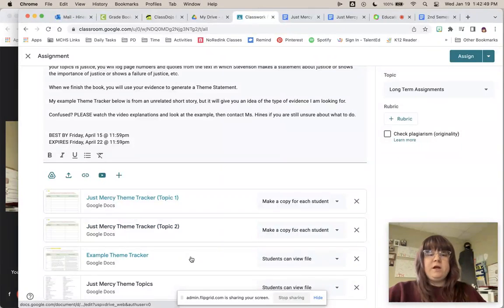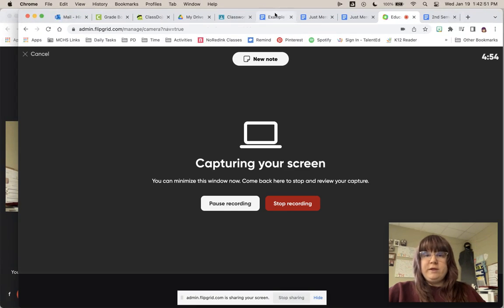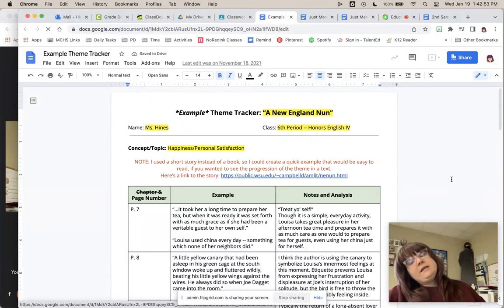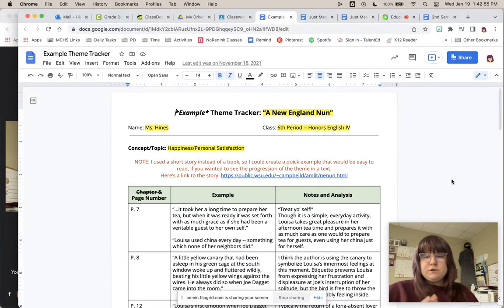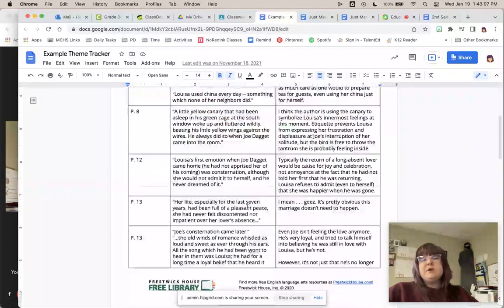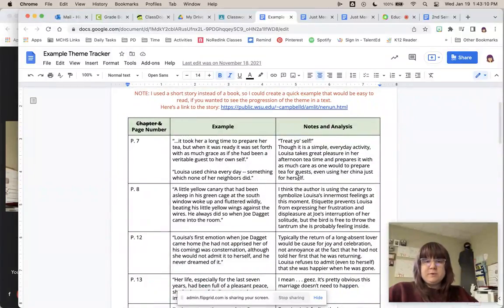There you go. The other thing that's here is an example theme tracker. So I did a theme tracker over one of my favorite short stories, because I don't want to give you any hints about Just Mercy. I do want you to do your own. So this is not related to Just Mercy at all, but I just kind of want you to see what I'm looking for. So I've got the page numbers there.